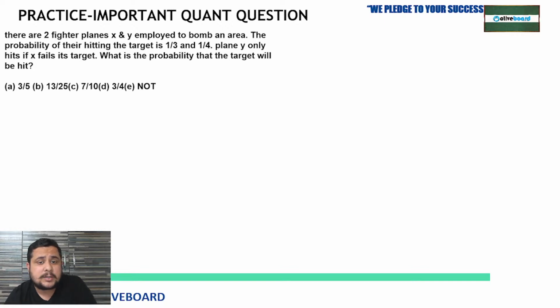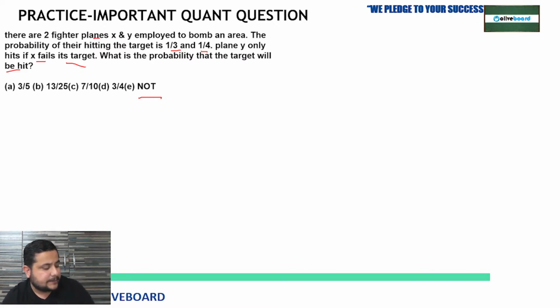So our first question of today is: there are two fighter planes, X and Y, employed to bomb an area. The probability of their hitting the target is 1/3 and 1/4. Plane Y hits if X fails its target. So, what is the probability that the target will be hit? And these are the options. E means none of these. So tell me the answer fast. Be active in the comment box. Try to solve it. It is based on probability.